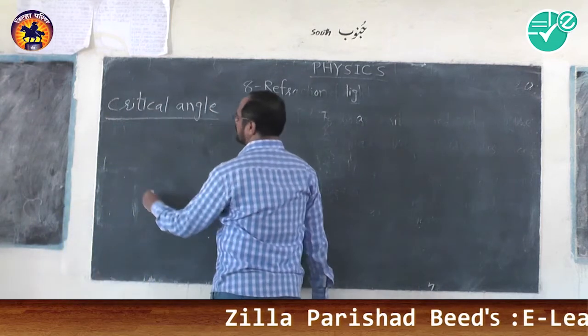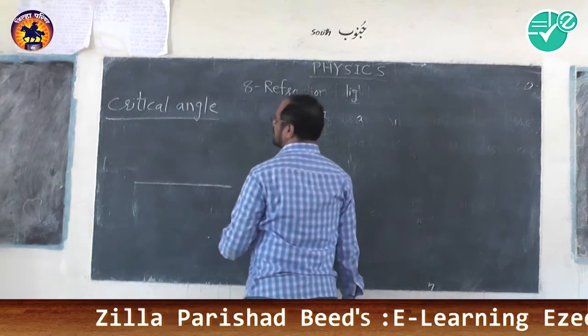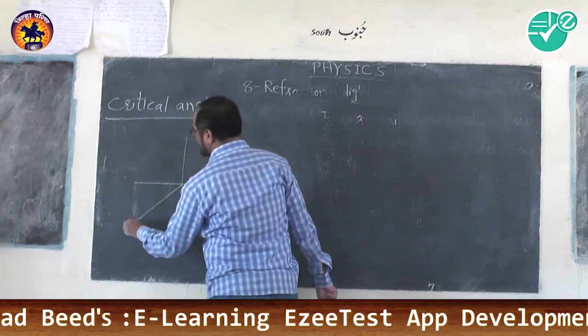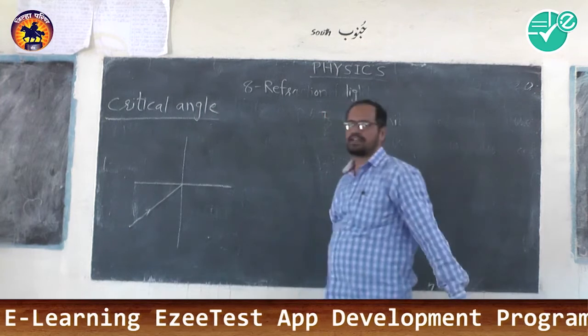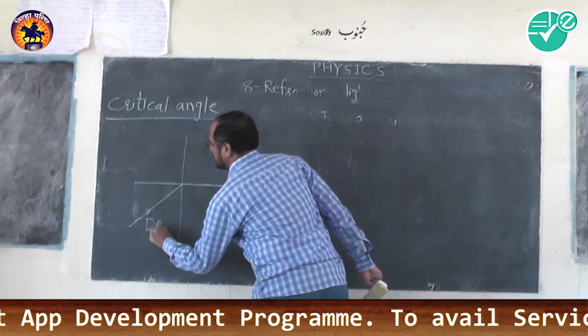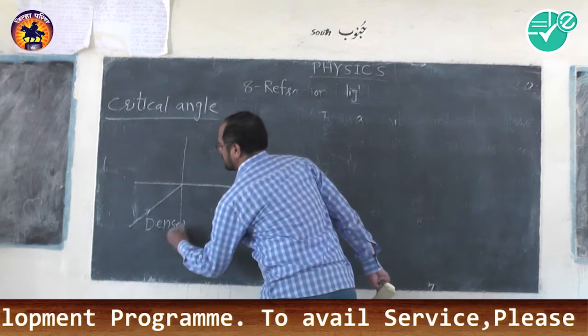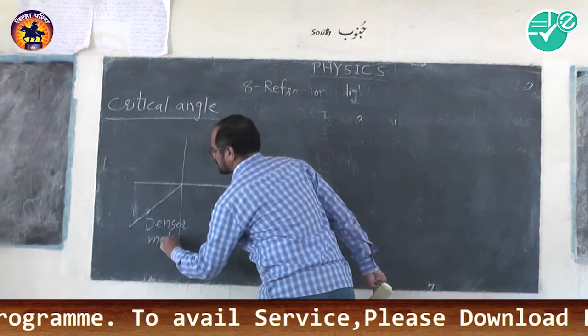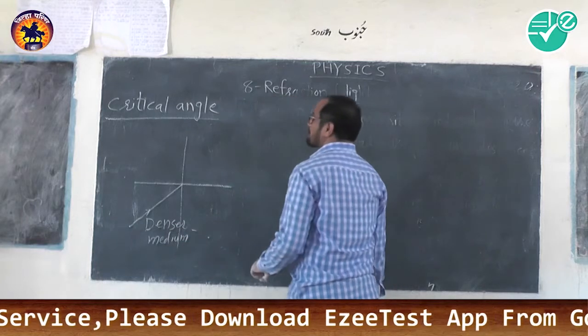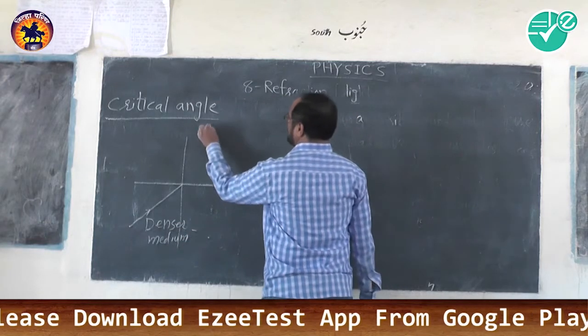If we draw the figure, here is the ray of light in the denser medium, and this is the rarer medium.